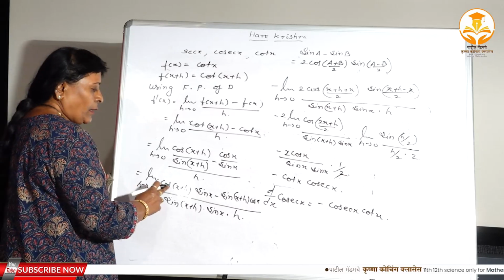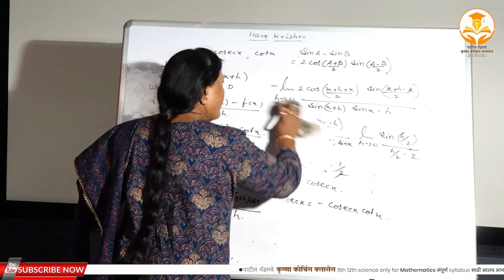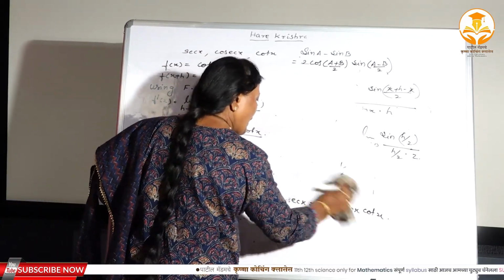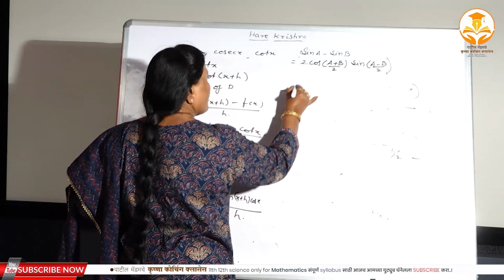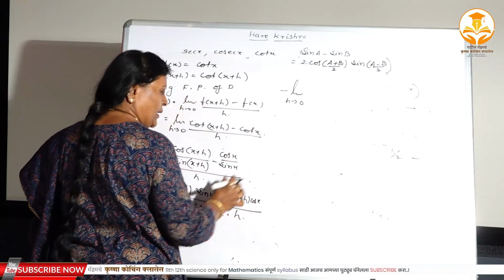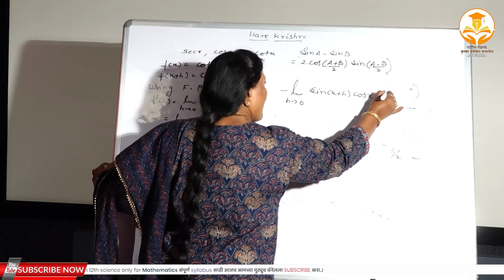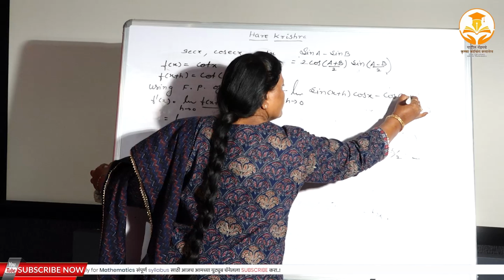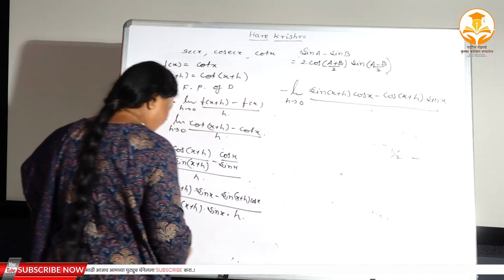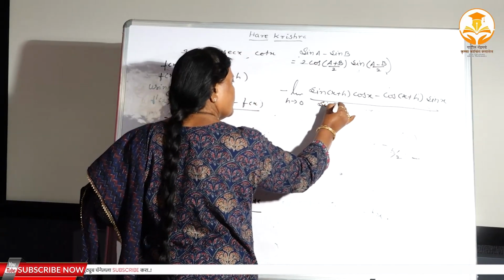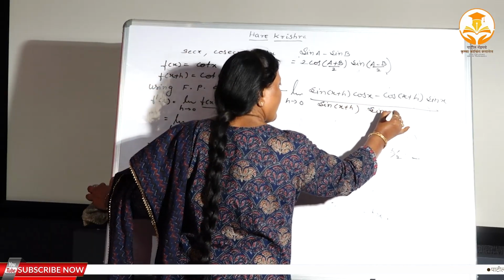Again the same here, you have to apply the formula sin a cos b minus cos a sin b, but before that you can take the minus sign common. If you take the minus sign common, the sin term comes first. Limit h tends to 0, I write the term first: sin (x plus h) into cos x minus cos (x plus h) into sin x, divided by sin (x plus h) into sin x into h.